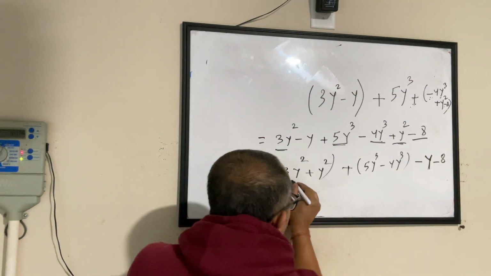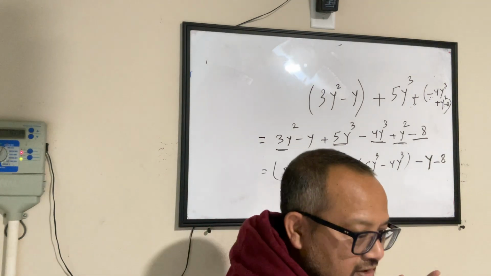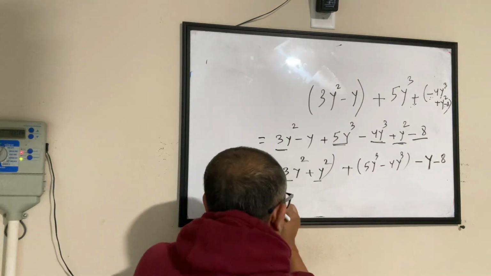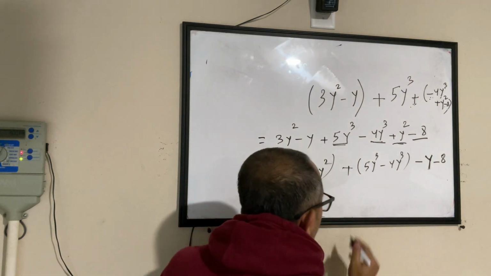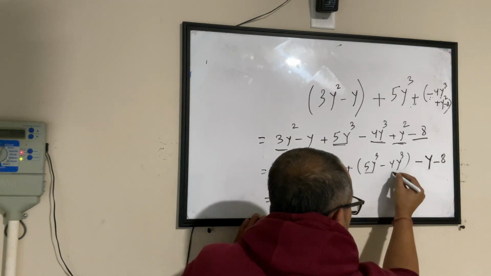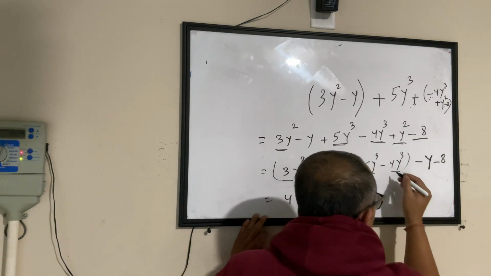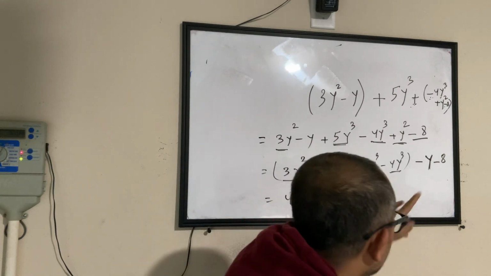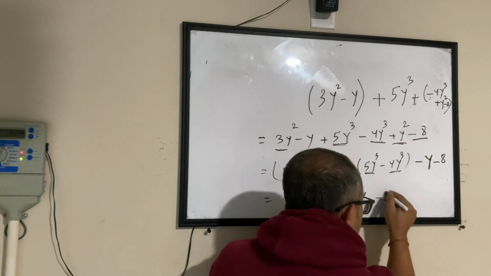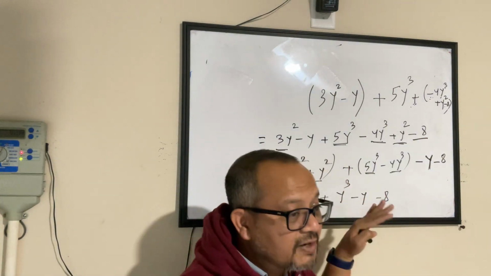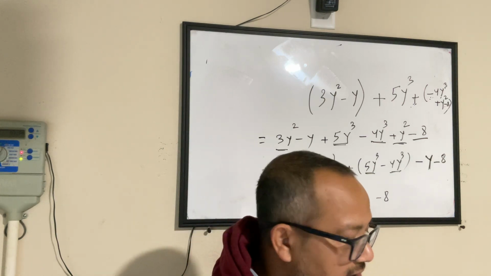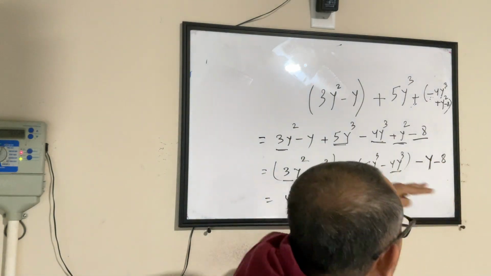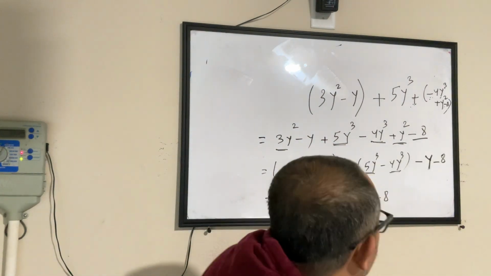So this is 3y squared plus y squared, meaning 3 bananas plus 1 banana gives you 4 bananas, 4y squared. Then plus 5y cube minus 4y cube, meaning 5 apples minus 4 apples, 1 apple. That 1 apple is y cube. Minus y minus 8. So if you look at what I did, nothing complicated. What I did was, I just got rid of the brackets, got them on the same page, and then